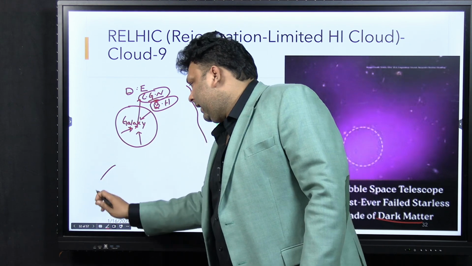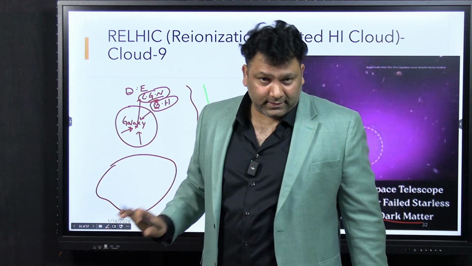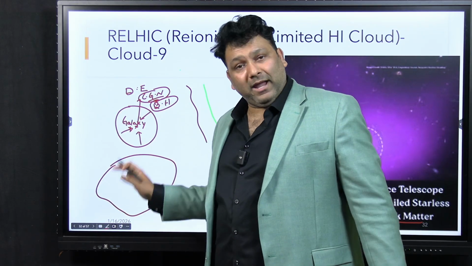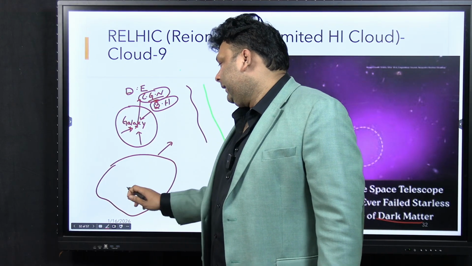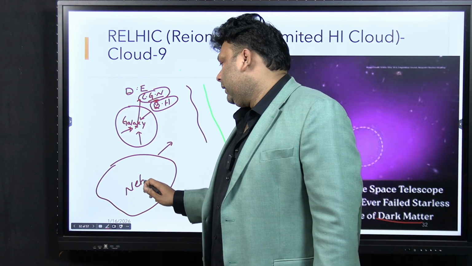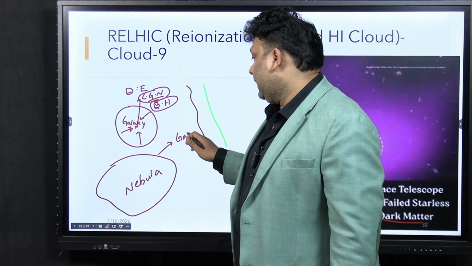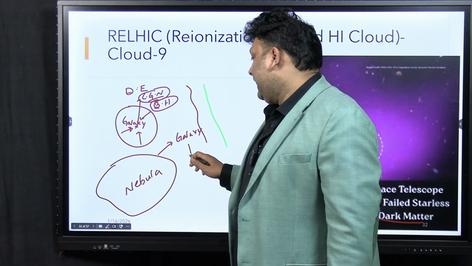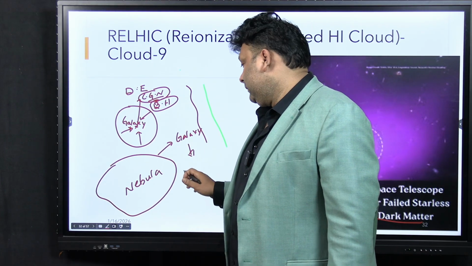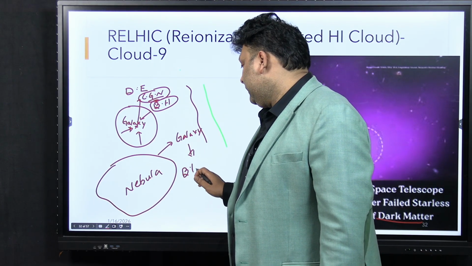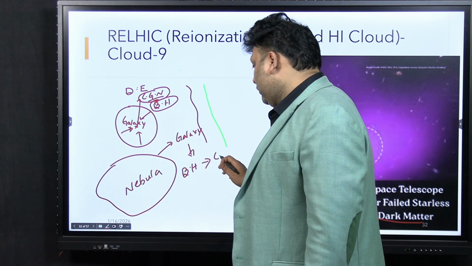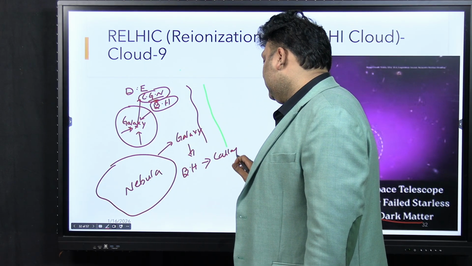And if there is hydrogen gas somewhere, over a period of time this hydrogen gas or nebula should be converted into a galaxy, and the galaxy over a period of time should become a black hole, and it should collapse.